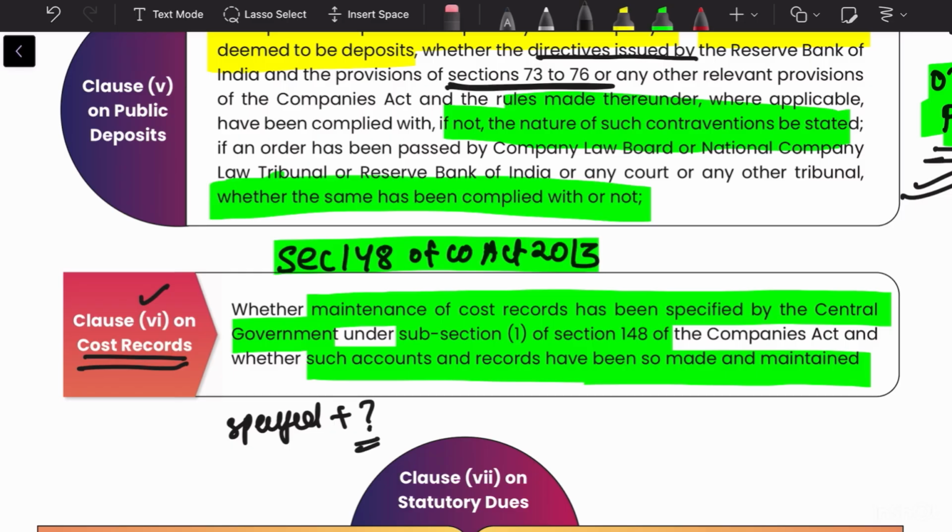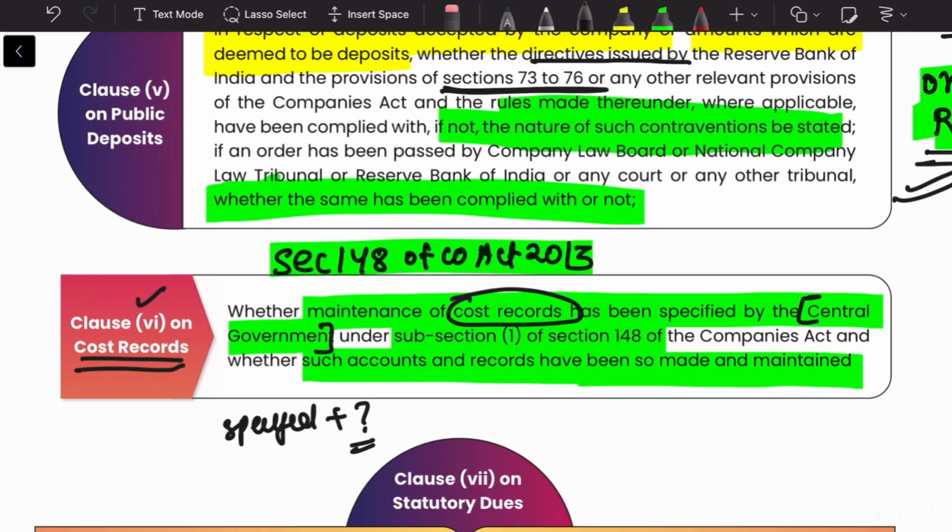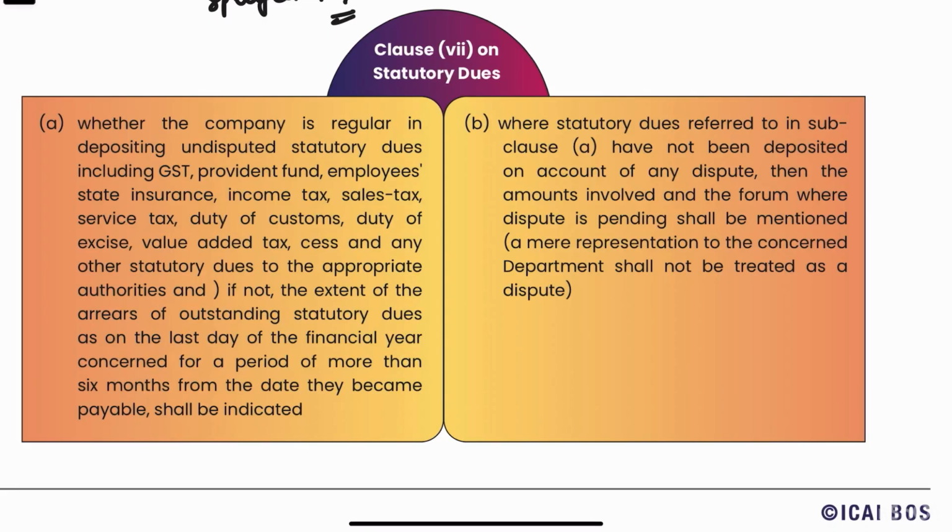So the maintenance of cost records, what exactly are we talking about? We're talking about cost records that have been specified by the central government as per section 148 of the Companies Act, and whether such cost records and accounts have been maintained or not.